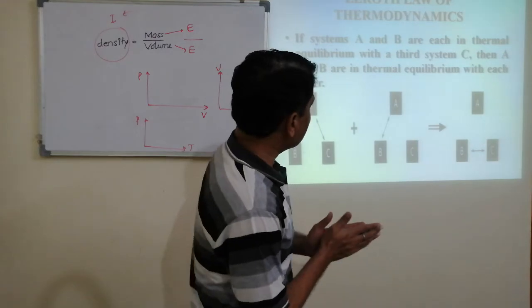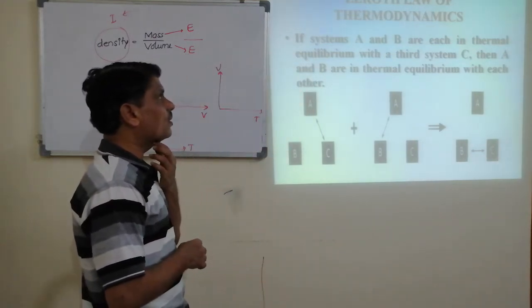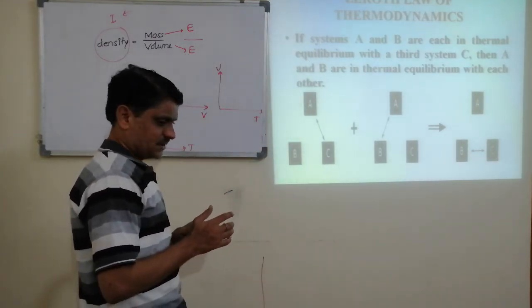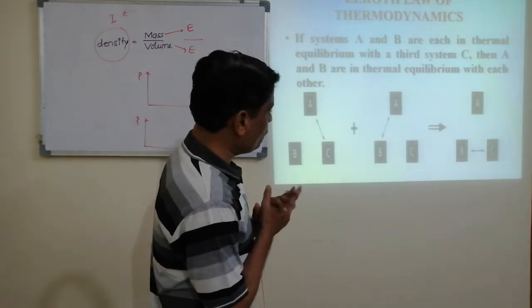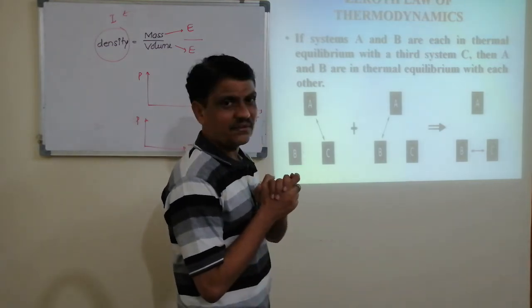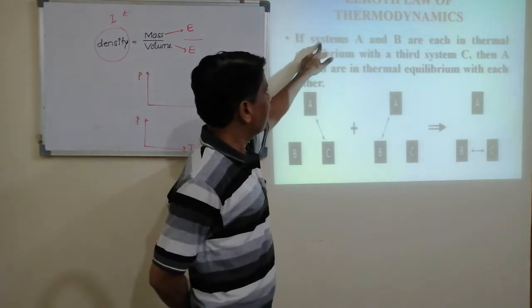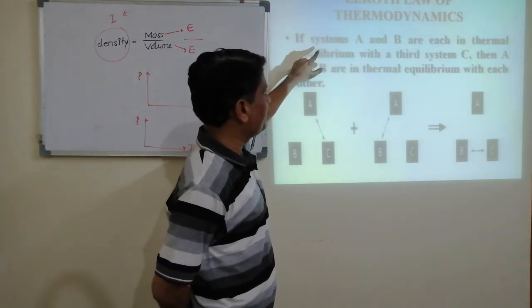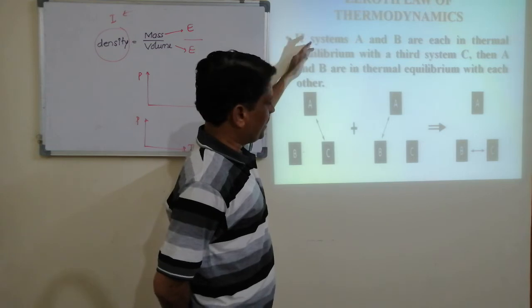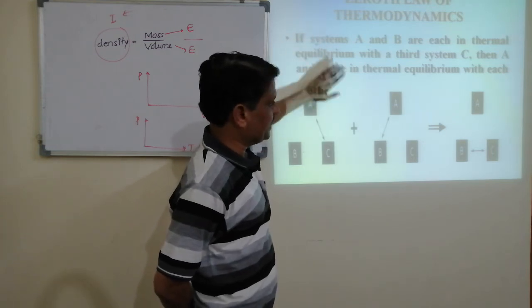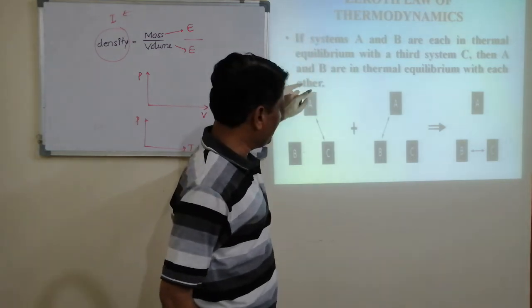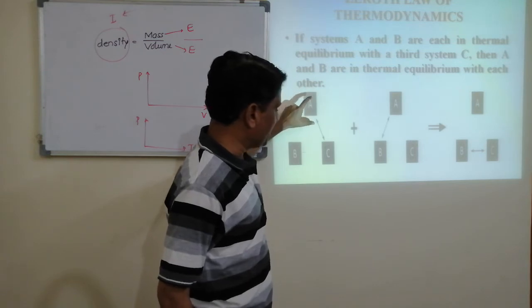Next is the zeroth law of thermodynamics. See, what is this zeroth law? I'll take only this figure.